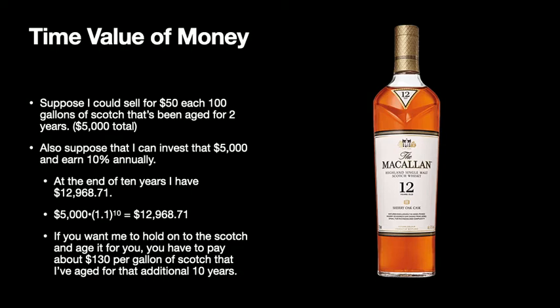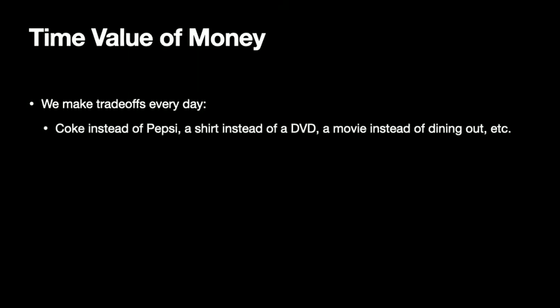And this is really where interest rates come about. What's behind an interest rate is not simply an arbitrary decision of here's the interest rate. It's based on people's time preferences. We think of making trade-offs; we make trade-offs every day. I chose Coke over Pepsi. I picked up a shirt instead of a DVD. I went to a movie instead of dining out, etc. These are decisions we make every day, and they're trade-offs.